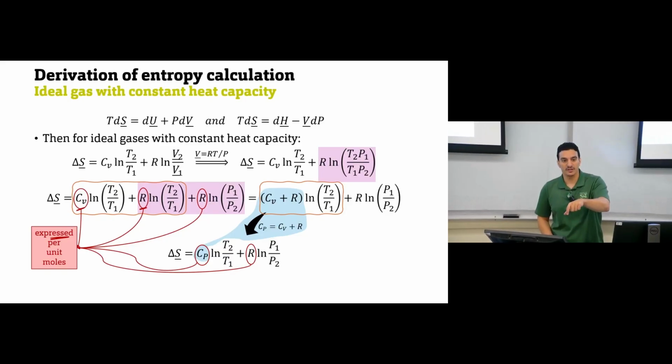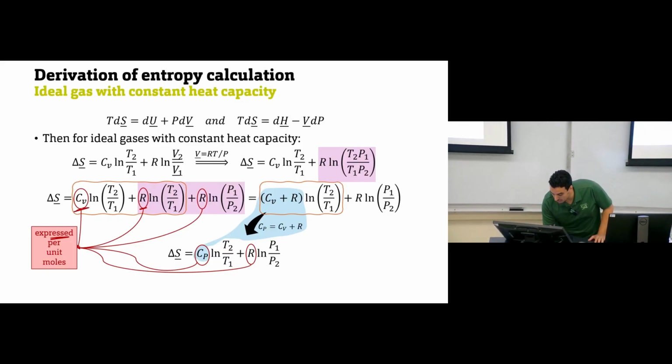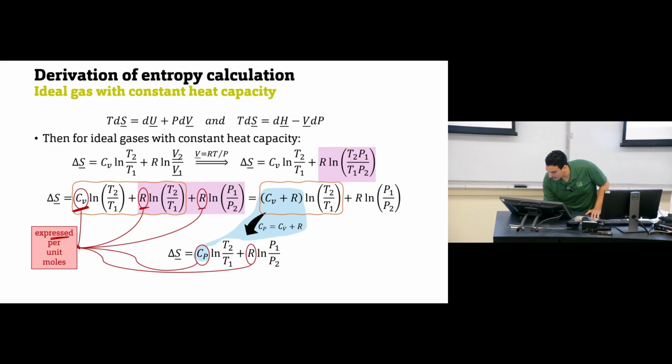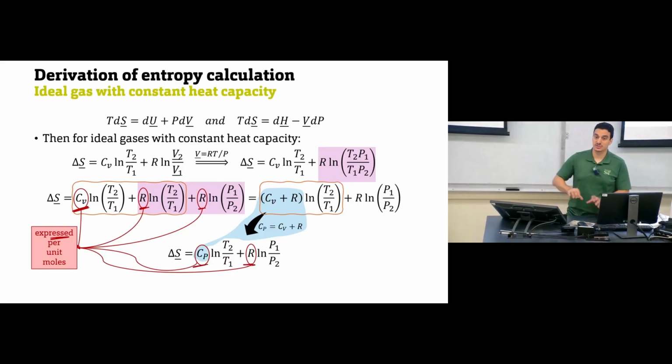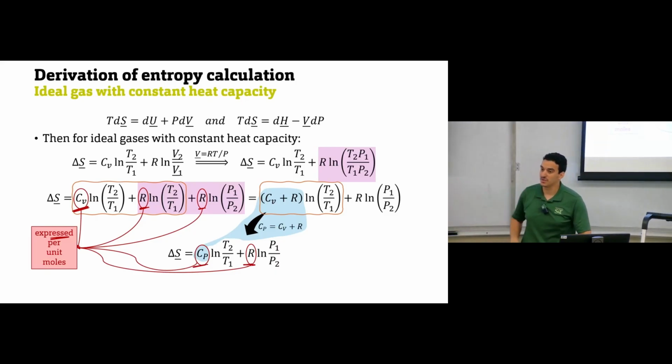If you have the ideal gas constant per kilogram, then Cv should be per kilogram. If R is per kilomole, then Cv should be per kilomole. So the units of Cv, and also Cp and R in this equation, should be consistent: all of them per unit mole, or all of them per unit mass. Again, consistency of the units is very important here.